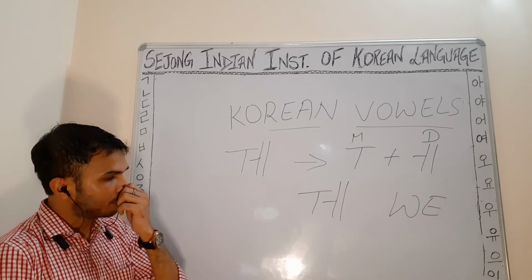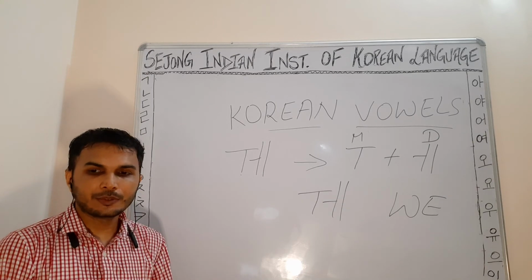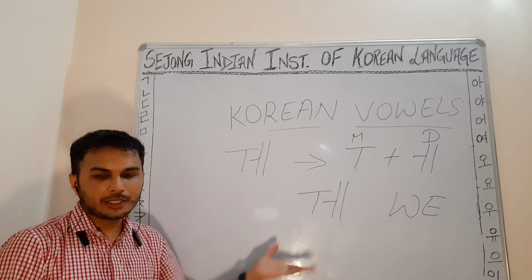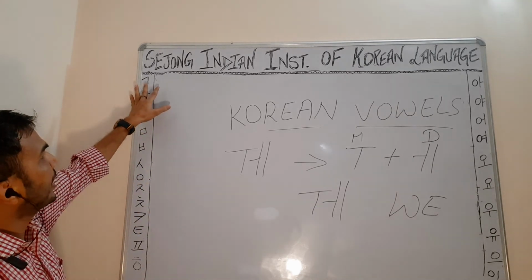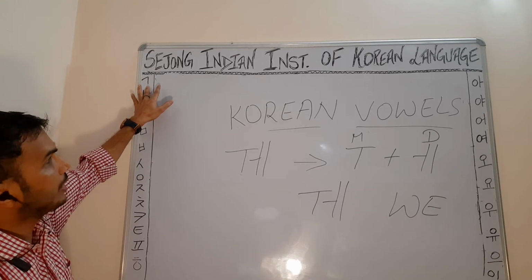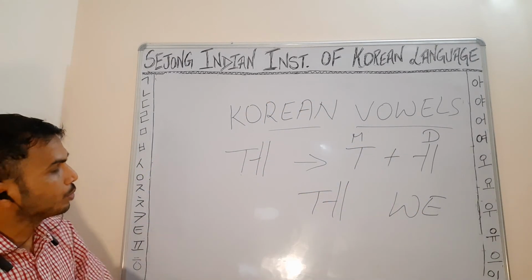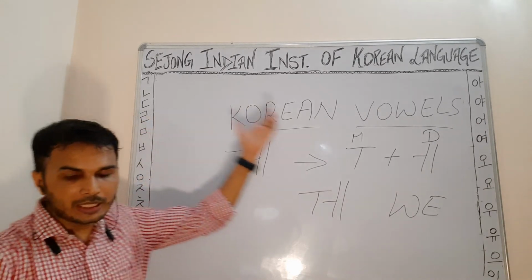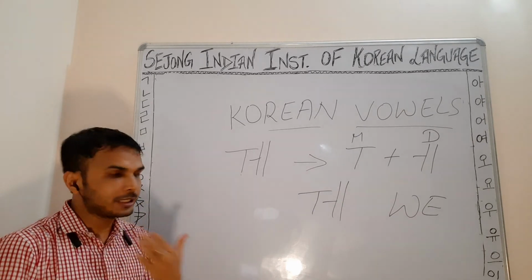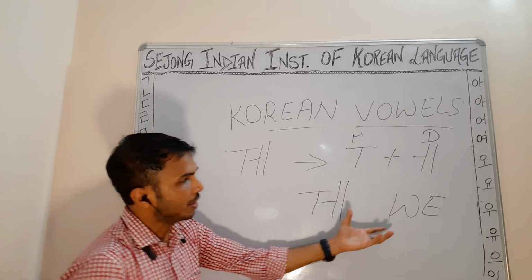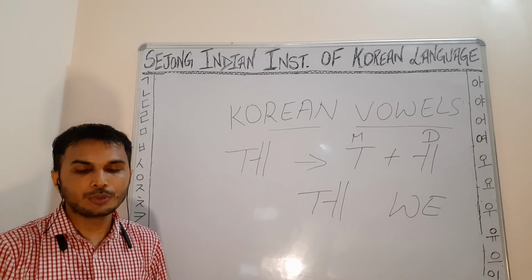So I would request you to please practice, making words using all these consonants and vowels. The best way, as I just told you, is to first combine the consonant with the monophthongs, and then again combine consonants plus the diphthongs. So you will easily differentiate how to write consonants and vowels, and you can also differentiate the sound.